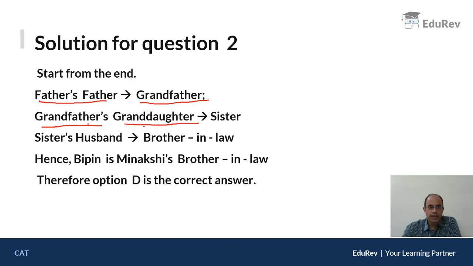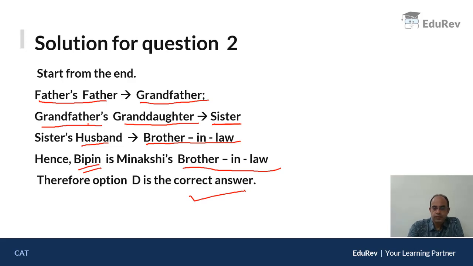Who would be grandfather's granddaughter? She would be sister. Grandfather's granddaughter, what would she be to me? Sister. Now sister's husband. Who is sister's husband? I've already defined it: brother-in-law. Therefore, I can say Bipin is Meenakshi's brother-in-law, which is option D. Hence, option D is the correct answer.